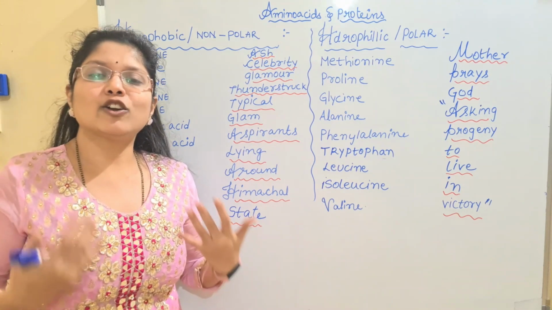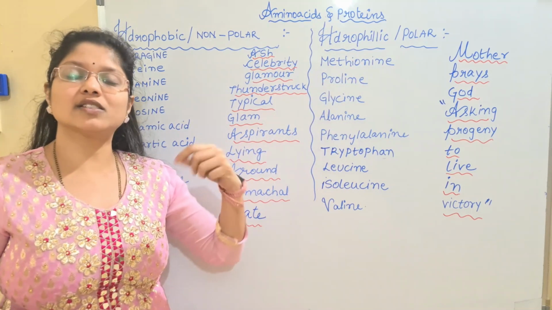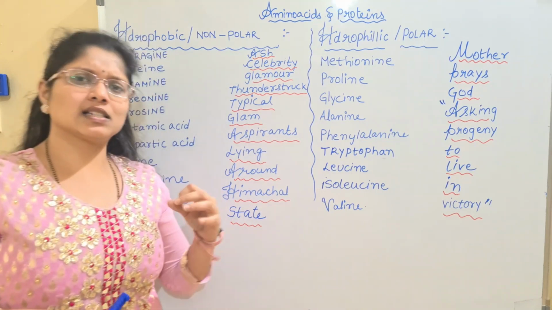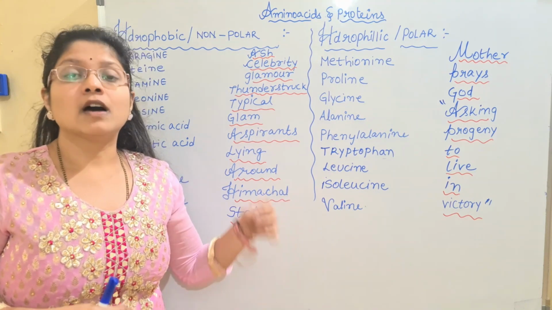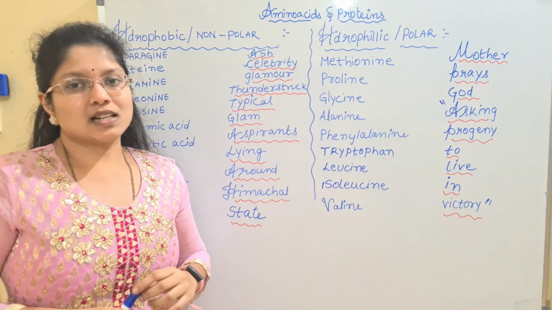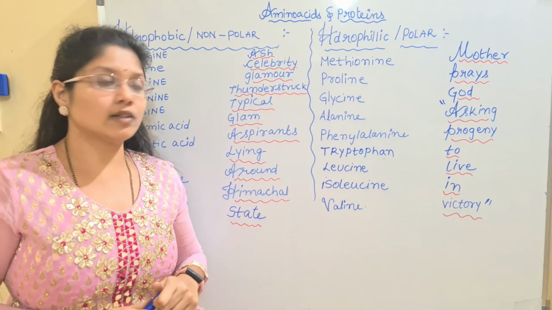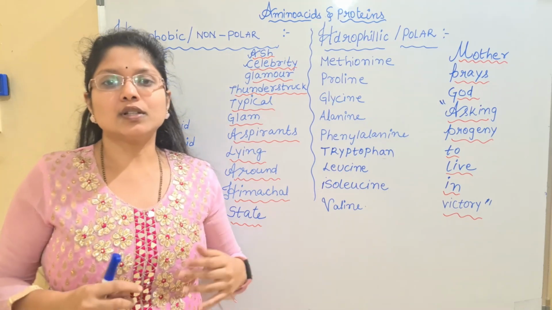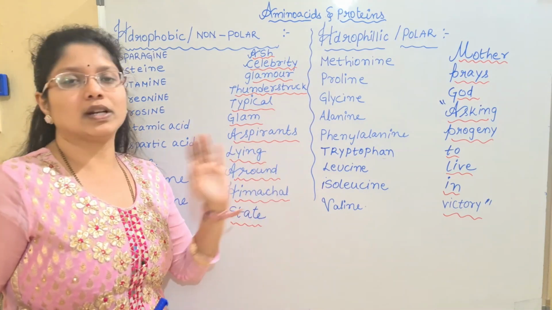Non-polar can also be called hydrophobic. Polar are said to be hydrophilic. The non-polar are said to be the hydrophobic amino acids. Today we'll first start with the last classification of the amino acids, that is polar or hydrophilic amino acids and non-polar or hydrophobic amino acids. This is what we'll be discussing in this lecture, and later I will discuss the structure of proteins, and we'll even try to finish the functions of proteins, if not in the next lecture. So this is the topic today, children. First we'll start with the hydrophobic and hydrophilic amino acids.